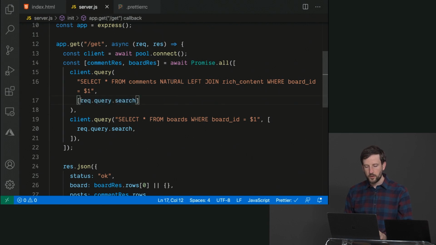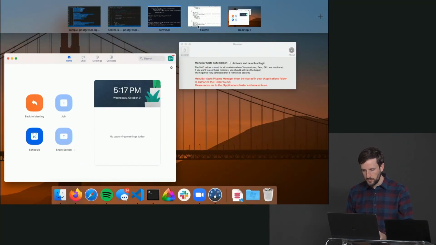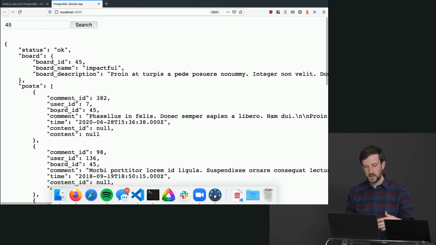We're taking in rec.query.search. This is coming from the user, right? Imagine this is just something available to your message board user, and they're coming in here and they're typing 45 and search and getting information back from the server, okay?